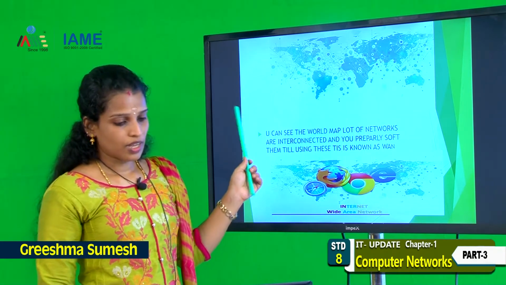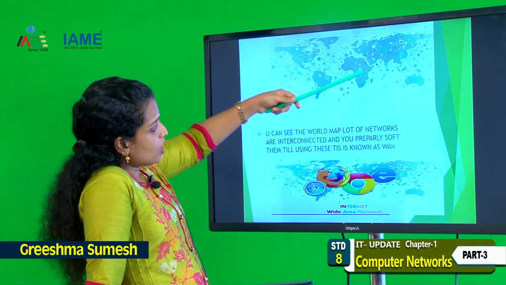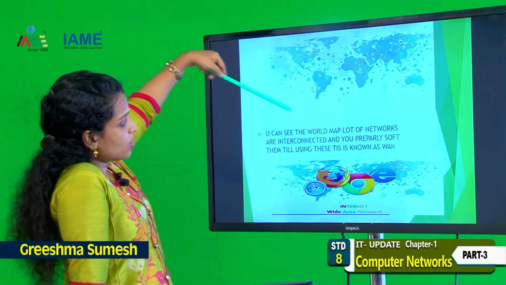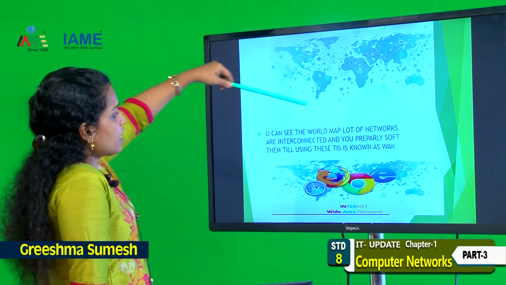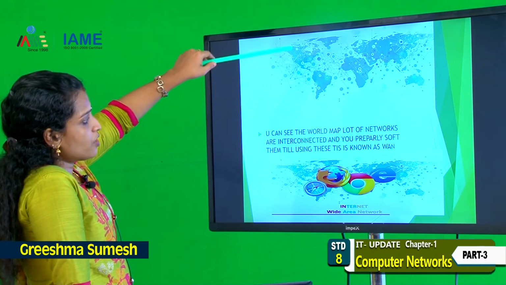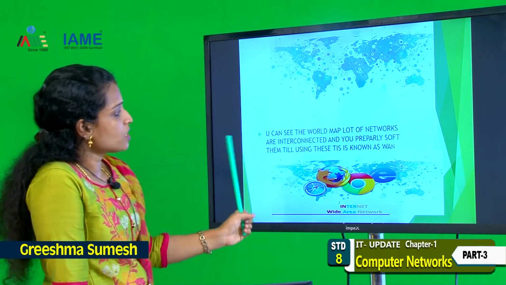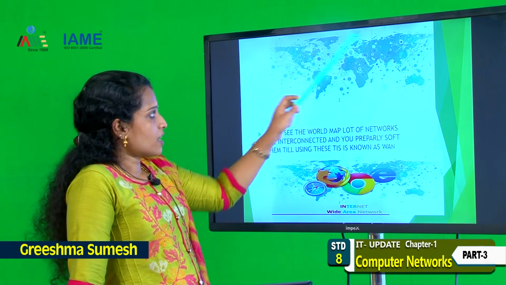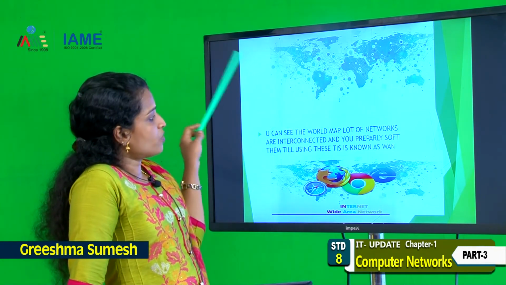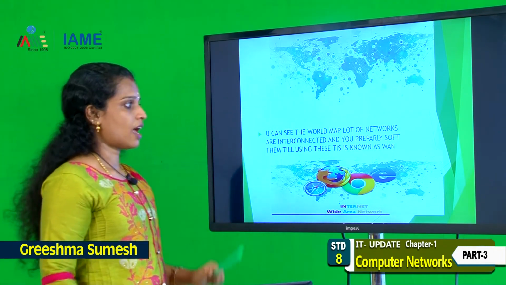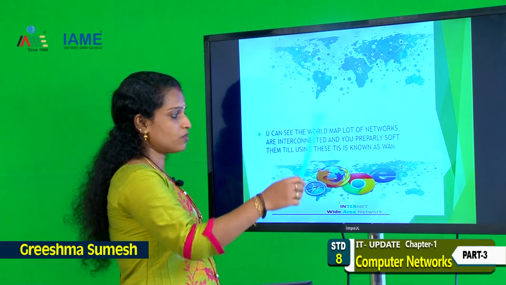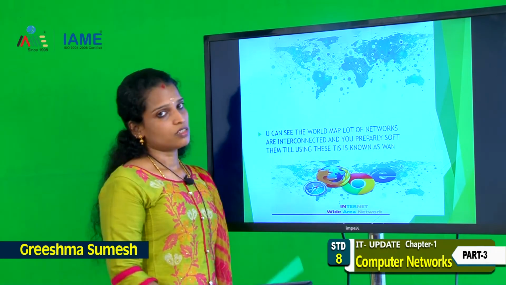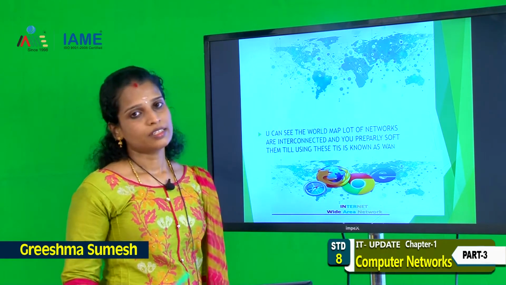See the example, you can see this world map. A lot of networks are interconnected, and this is known as a wide area network.